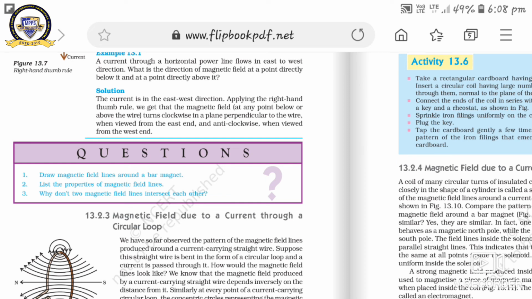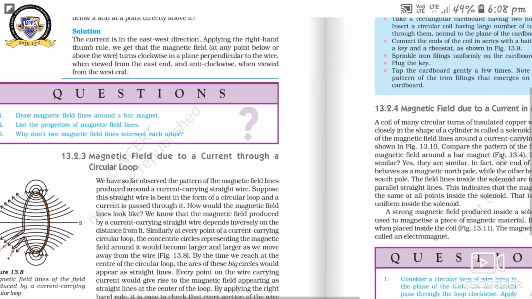Third question, why do two magnetic field lines not intersect each other? This is the important question. Why can two magnetic field lines not intersect each other? If they do so, then at the point of intersection, there are two directions of the magnetic field, which is not possible. So two magnetic field lines cannot intersect each other. Got it?